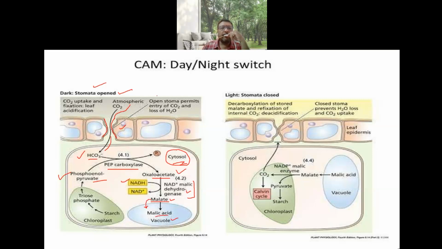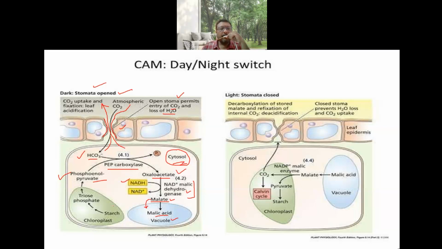So what is happening here? The opening of stomata permits the carbon dioxide in and the loss of water. So two things are happening here. During night time, carbon dioxide is entering in, as well as whatever water is present there is going outside in the form of water vapor.